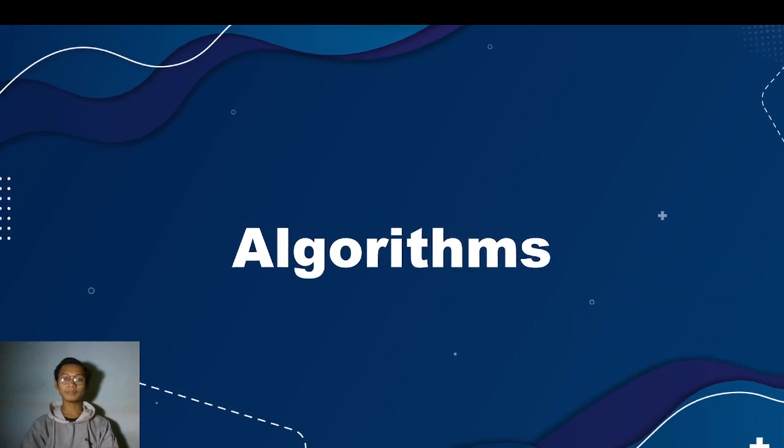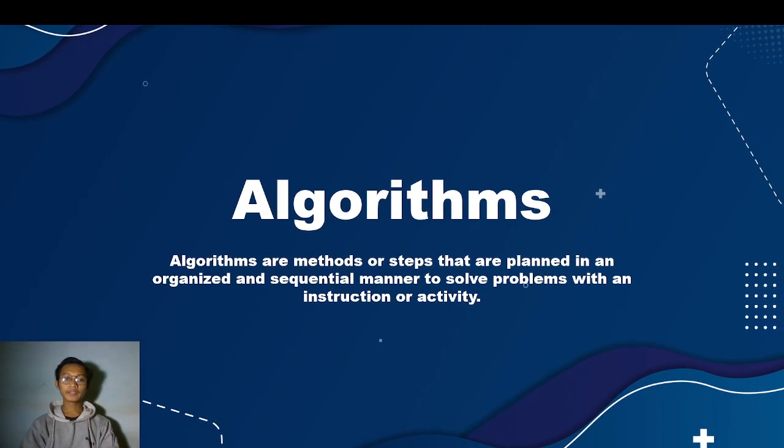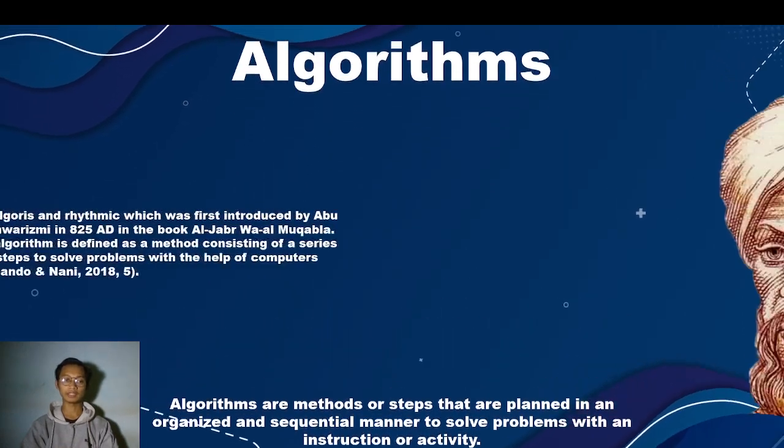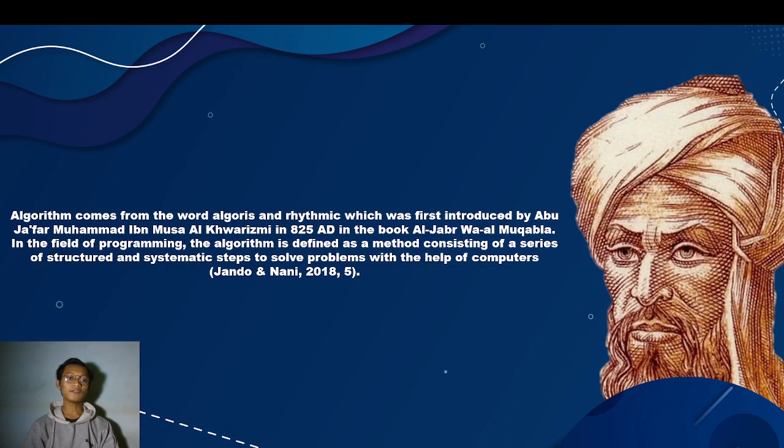What is algorithm? Algorithms are methods or steps that are framed in an organized and sequential manner to solve a problem with an instruction or activity. The word algorithm comes from the word algorithmi, which was first introduced by Abu Ja'far Muhammad ibn Musa al-Khawarizmi in the 9th century AD in the book Al-Jabar wal Muqabala. In the field of programming, the algorithm is defined as a method consisting of a series of structured and systematic steps to solve problems with the help of computers.